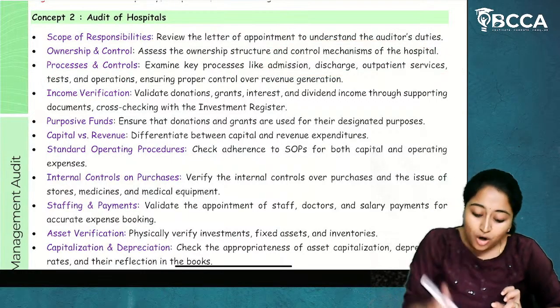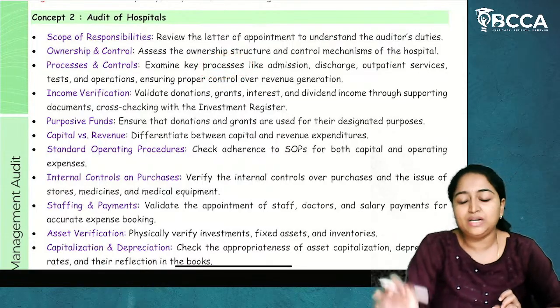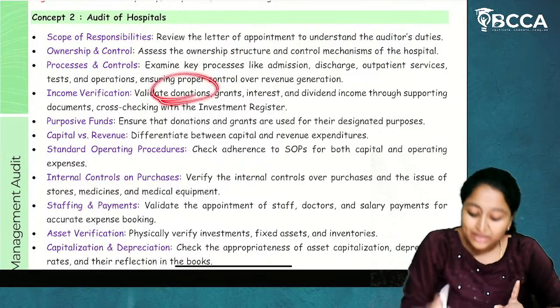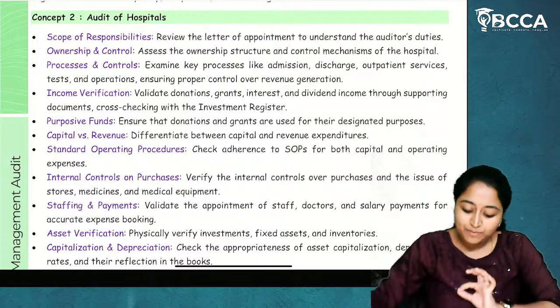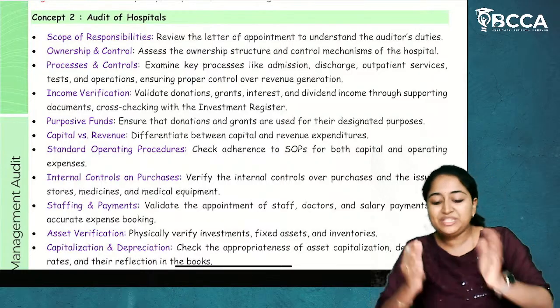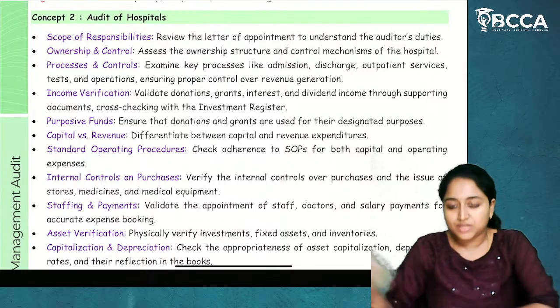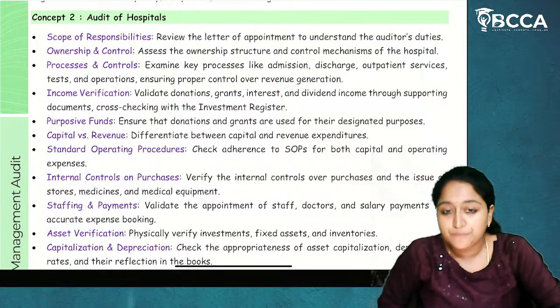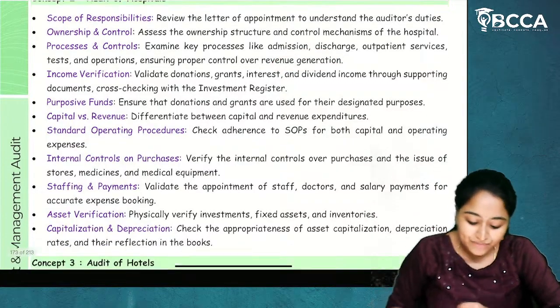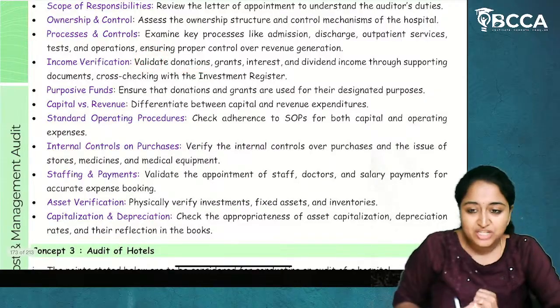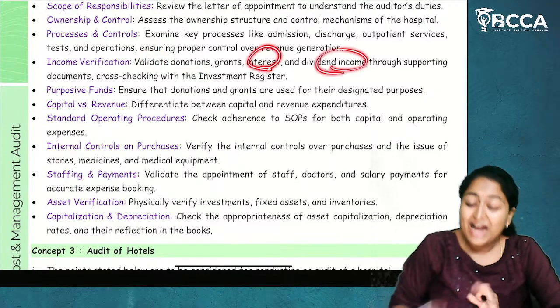Now, regarding all this, how the processes are being run and how it is ensured that everything is under control, which means everything is being recorded in the books about the revenue generation. Regarding that, the assessment will be done, and validate donations, grants, interest and dividend income.